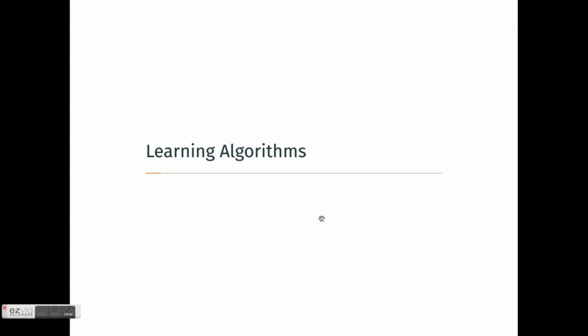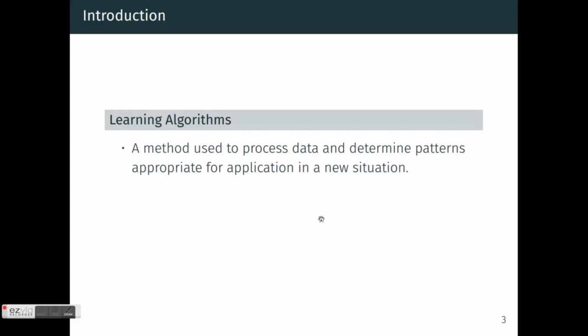Let's talk about learning algorithms. Learning algorithms are methods used to process data and determine patterns appropriate for application in new situations. We have some observations in the form of data vectors, and we determine the patterns in the available data, and in new situations we use this learning process to make predictions.